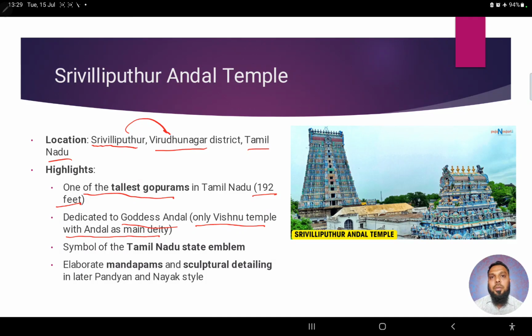Even though it's a Vishnu temple, Vishnu is not the main deity here, but goddess Andal is. Now, this particular gopuram is also the symbol of the Tamil Nadu state emblem, of the Tamil Nadu state government.